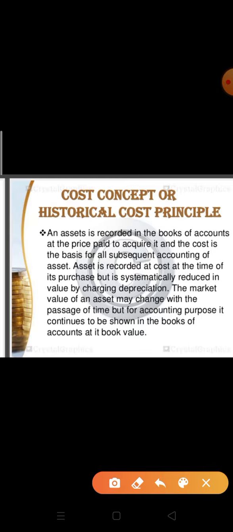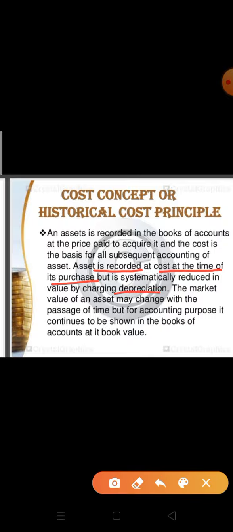An asset is recorded in the books of accounts at the price paid to acquire it, and the cost is the basis for all subsequent accounting of the asset. An asset is recorded at cost at the time of its purchase but is systematically reduced in value by charging depreciation.